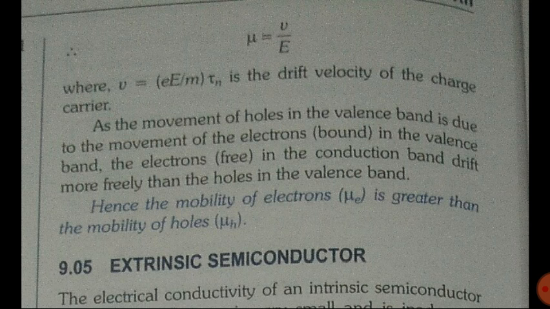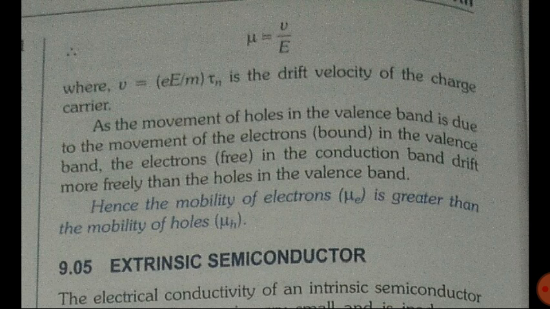And in the conduction band, free electrons are there, so they are moving in a more free manner. Movement of electrons in the conduction band is more than in the valence band, and that's why in the valence band the movement of holes is also very less. So obviously the mobility of electrons is greater than the mobility of holes.